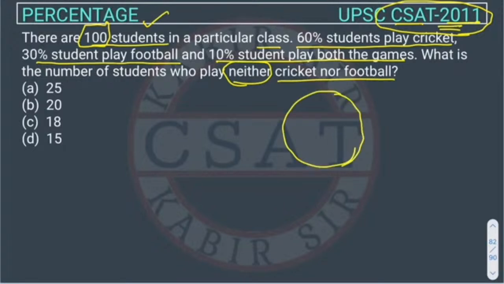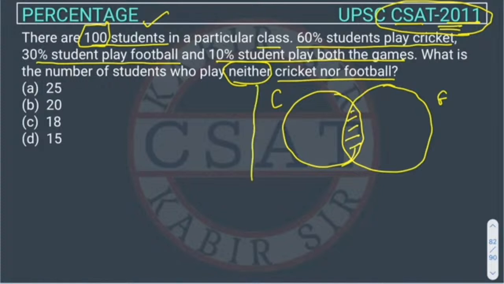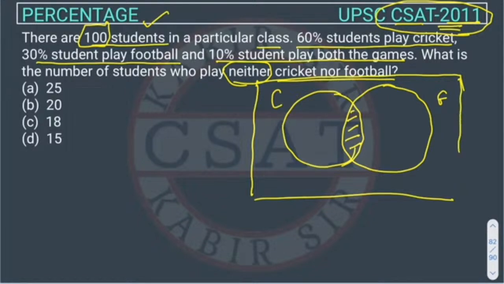So suppose this is a circle representing the students who are playing cricket and this is a circle representing the students who are playing football. And this section will show those who are playing both cricket and football, right? So there may be candidates who are not playing any games, right?